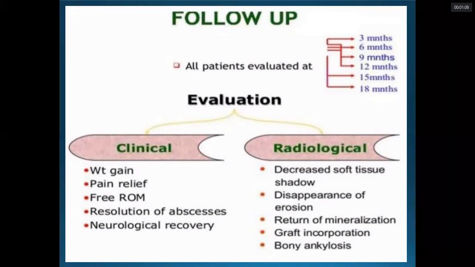And radiologically, we look for a decrease in the soft tissue shadow, disappearance of the erosion, return of the mineralization, and the graft, whatever graft we have placed surgically, whether it has been taken up and incorporated or not, and fusion. Our aim is to fuse the vertebra, so whether bony fusion is there or not.